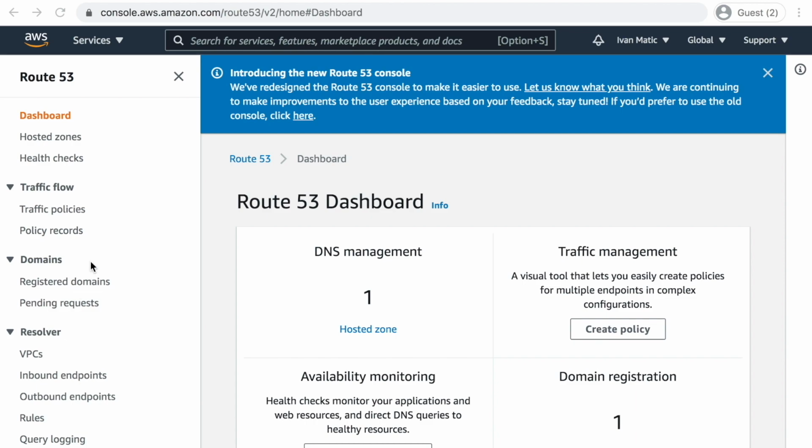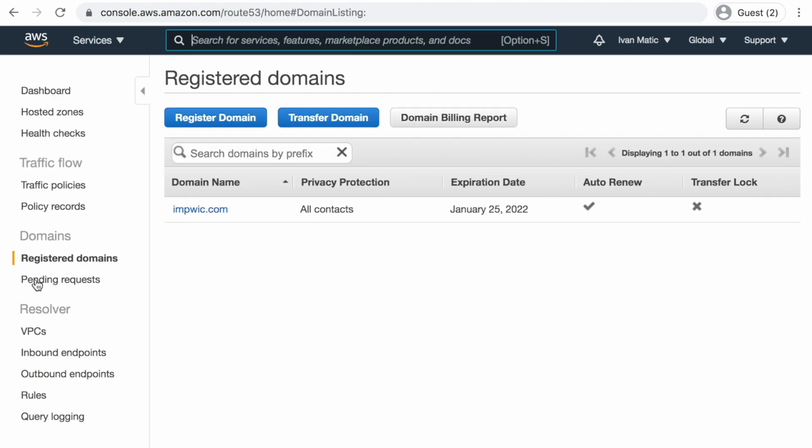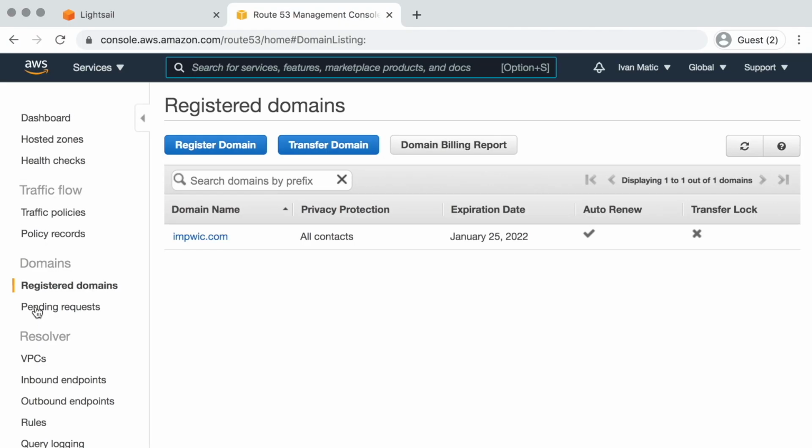After 2 hours or 3 days, if you are really unlucky, you can go to the Route 53 control panel and click on Registered domains. If you see your domain name in the list, congratulations, the registration is successful and we can move on to the next step.